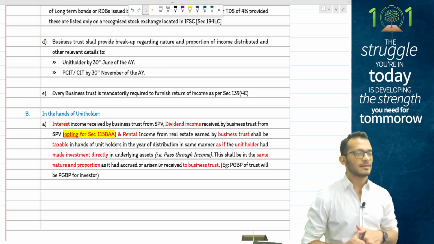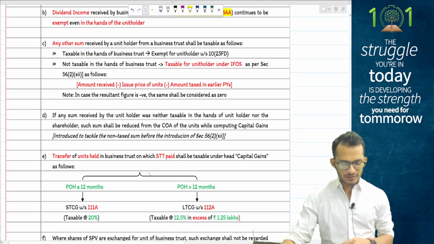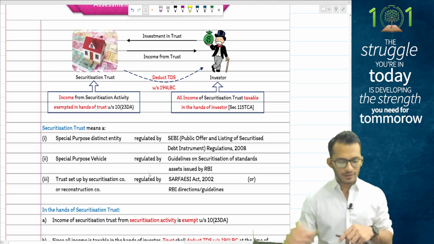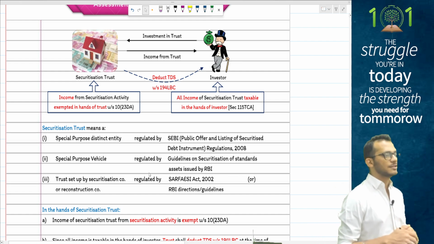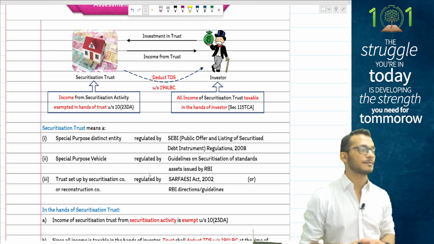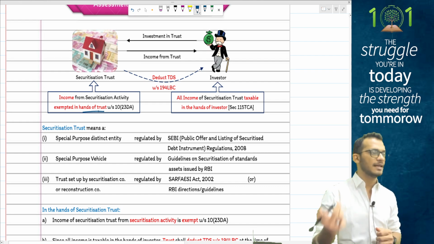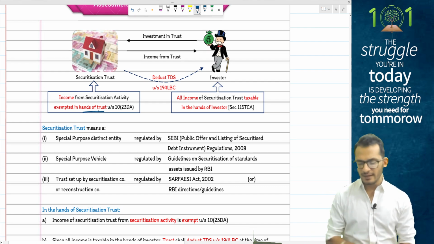Rules of business trust. Any doubts on the rules? Clear enough to go? Yes. Then comes in our next entity, people, which is your securitization trust. The topic of securitization trust is very simple, where they simply come and say whenever there is income from securitization trust, it becomes exempt in the hands of trust and becomes taxable in the hands of investors. That is what you have to remember.